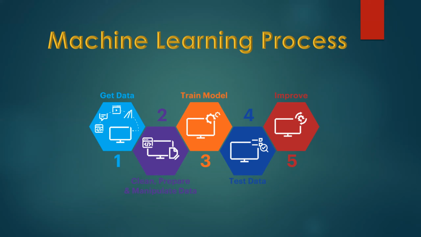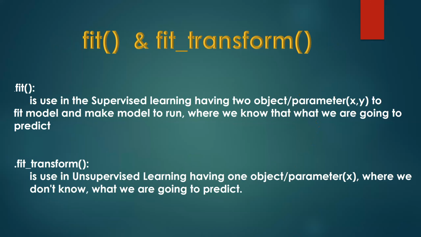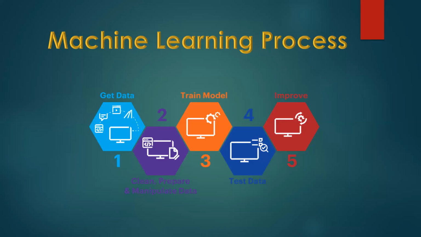After this fourth stage of testing the data, we are going to improve the machine learning process, which is the process already followed before machine learning was invented. After getting the data, manipulating, training and testing, we need some benefit from all these processes. That's why we have some improvement in the process, which is the improve stage. I think you are clear with this machine learning process. We'll see the stages in the future; today we are going to see up to the fourth stage. The fifth stage we will see in the next video.